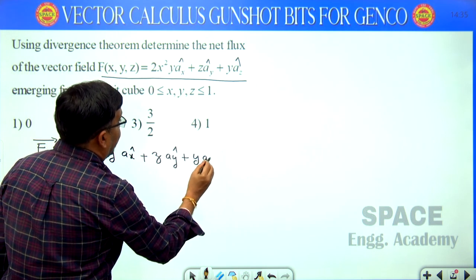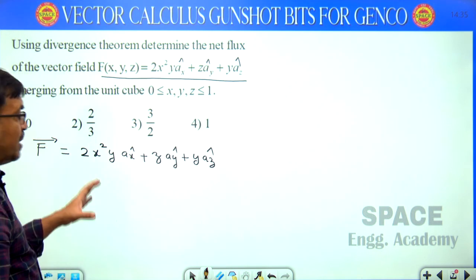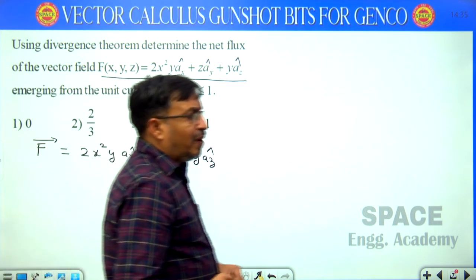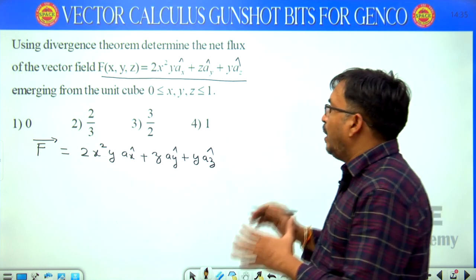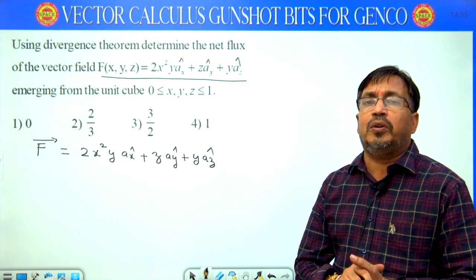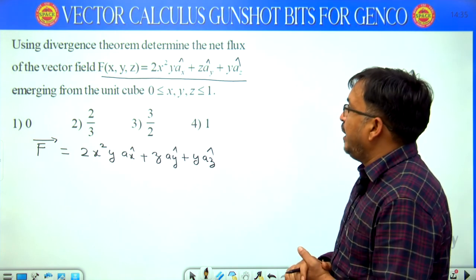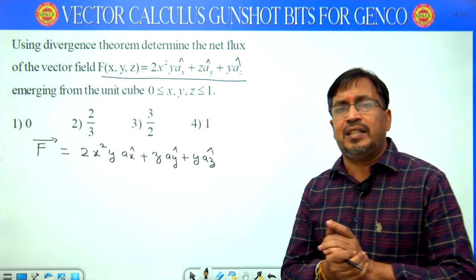This is the given vector. The region the vector is emerging from, the unit cube range, is also given. Then he is asking what is the net flux using the divergence theorem.